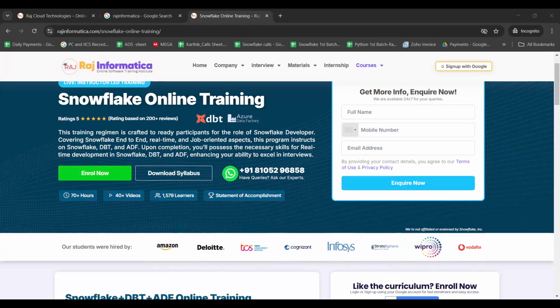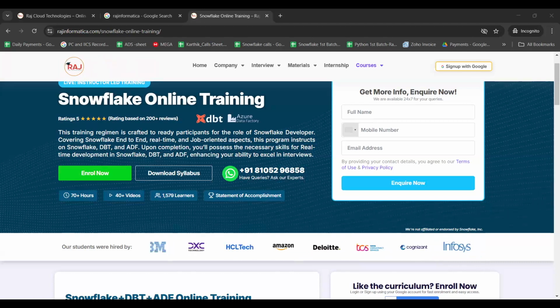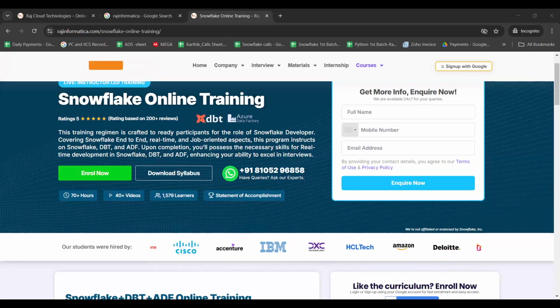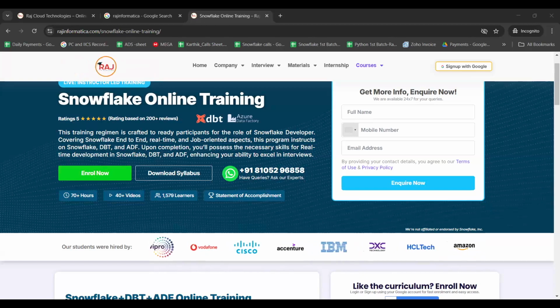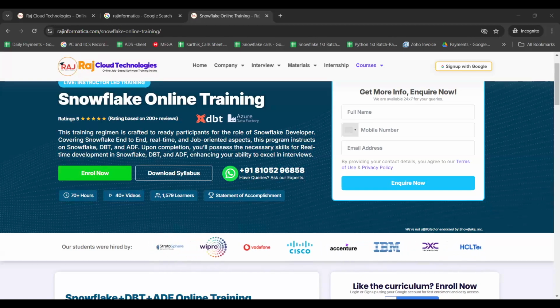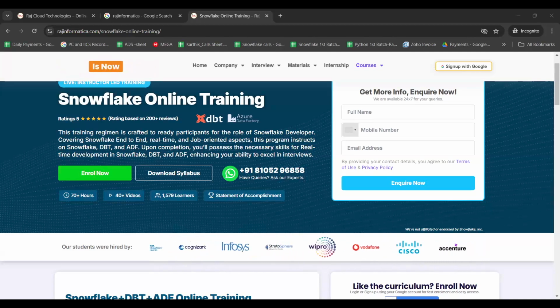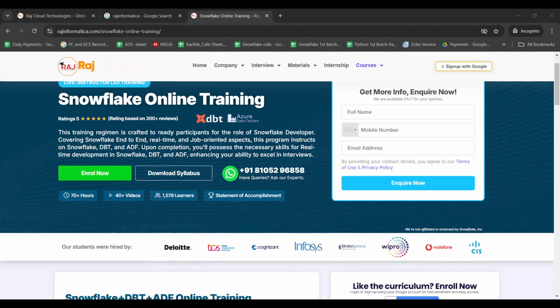It's 100% SQL queries. I'll prove that. If I don't prove it, you can ask me. I'm working in real time. If I want to implement something, first I go with a simple SQL in my Snowflake account. If it is working well, then I take the same piece and execute it in DBT.